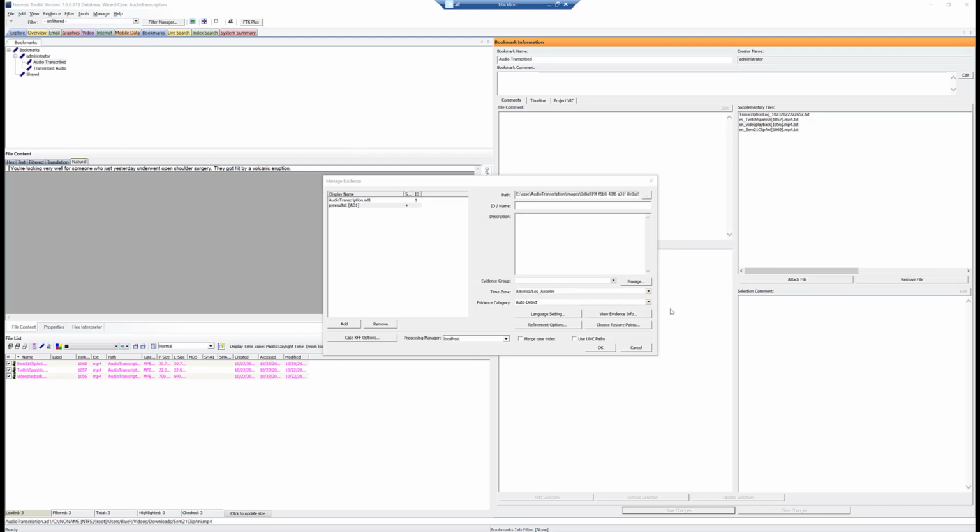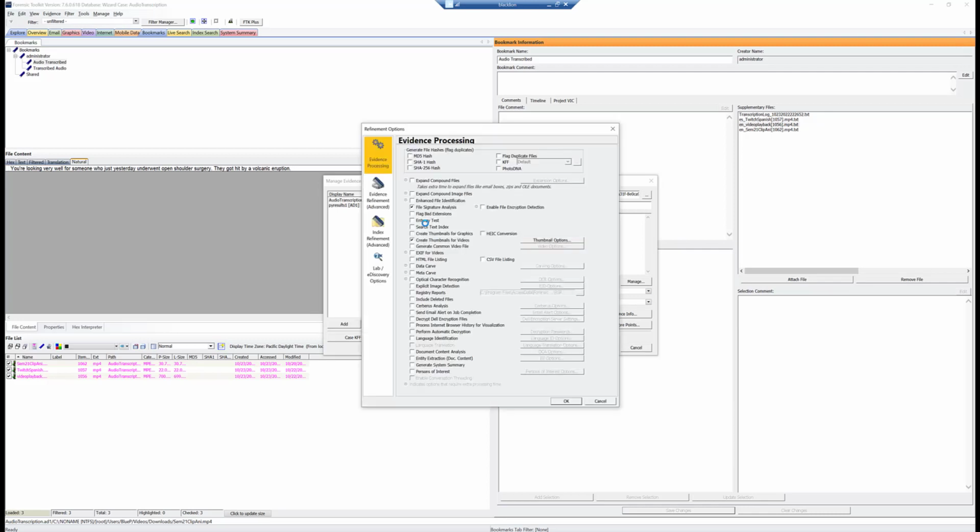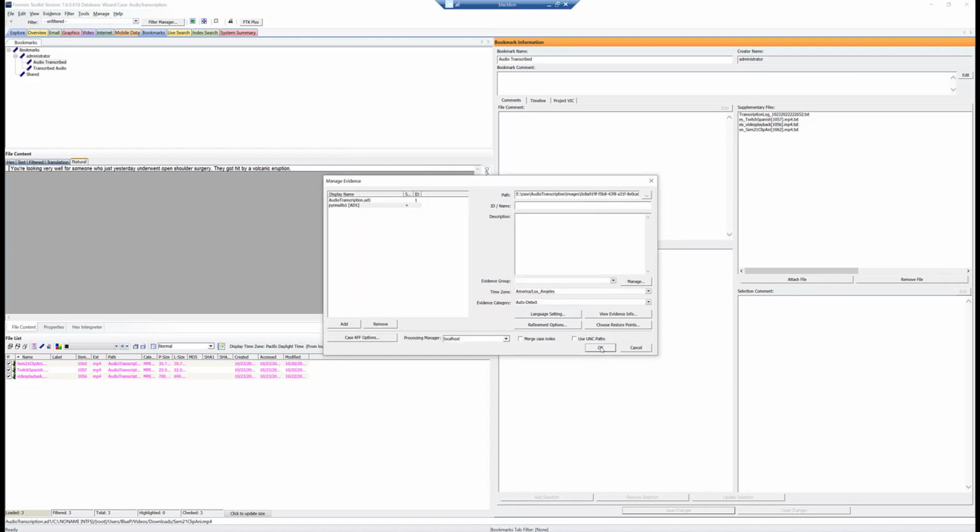We'll click OK. Of course, we could create an AD1. Now let's go ahead and do it just for kicks. Now for refinement options here, originally when we added this case in, it was video and audio files, so I ran refinement options for video and audio files, so file signature analysis and generate thumbnails for videos. In this case, we'll just do file signature analysis and we will do search text index because we're loading in text that we want to be able to search. So we'll click OK and then click OK. And now it's going to load those in a way that we can rapidly search it.